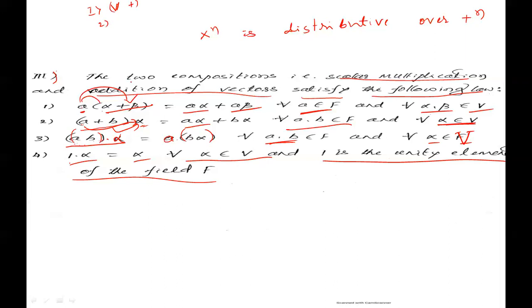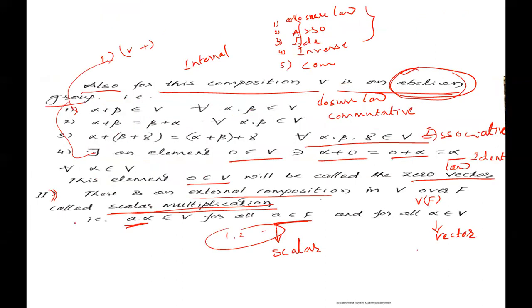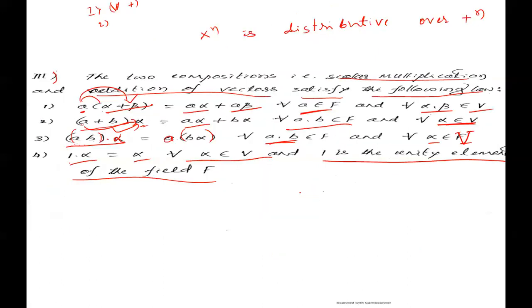Second, the two compositions, scalar multiplication and vector addition. Second condition, there is an external composition. First one, internal composition. Second, external composition. Third condition.